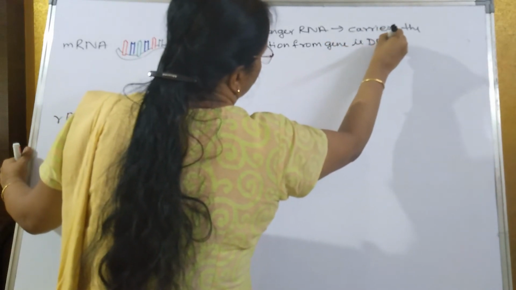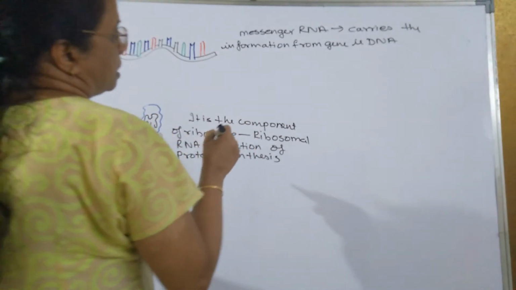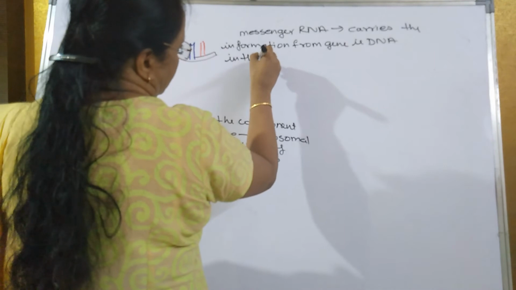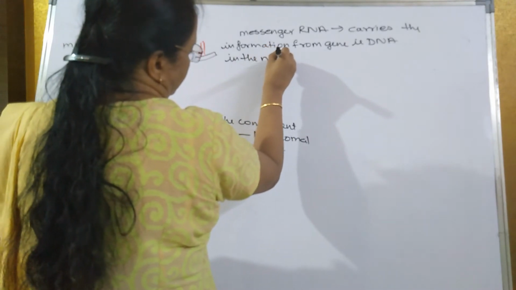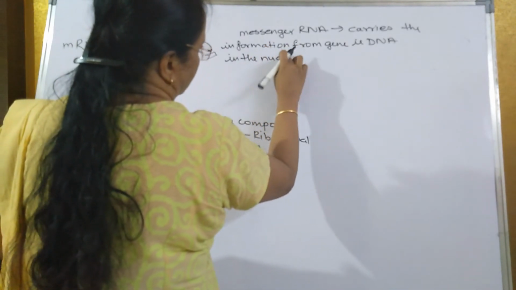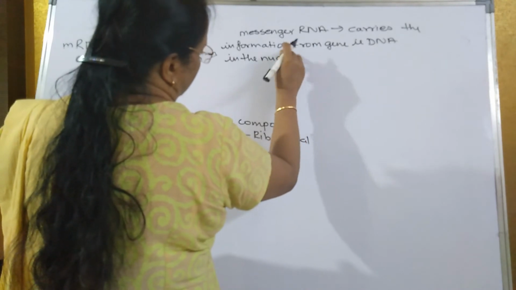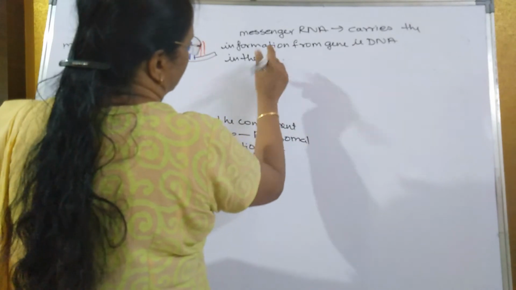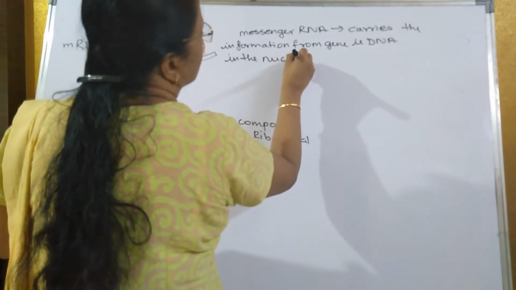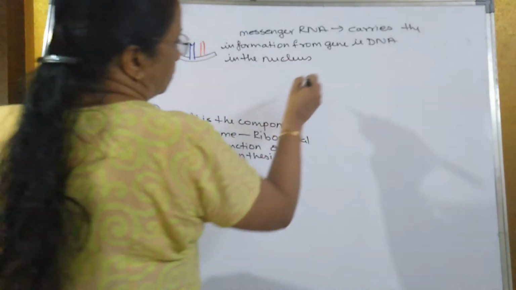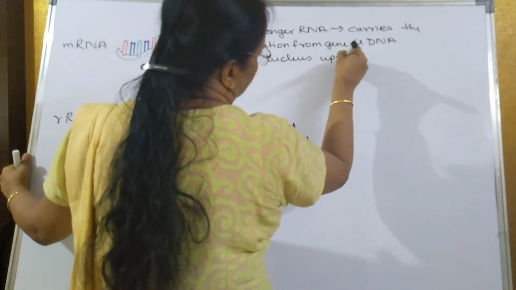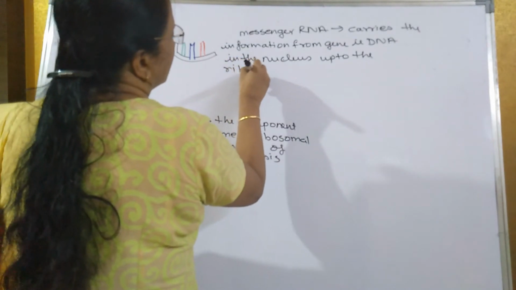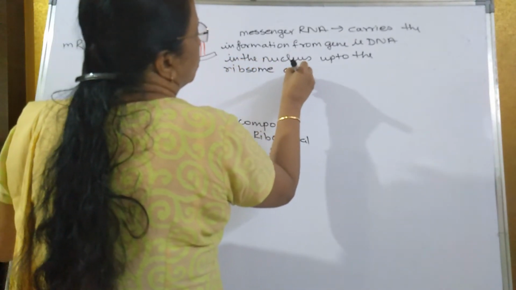Gene is also known as DNA, that is the DNA in the nucleus up to the ribosome in the cytoplasm.